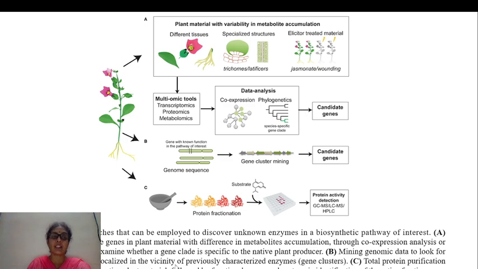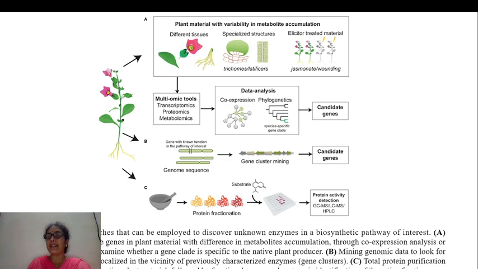This overview image explains the approaches that can be employed to discover unknown enzymes in the biosynthetic pathway of interest. In A, identification of the candidate gene in plant material with differences in metabolite accumulation through co-expression analysis or phylogenetic analysis, to examine whether the gene clade is specific to the native plant producer. So this is the mechanism of A.